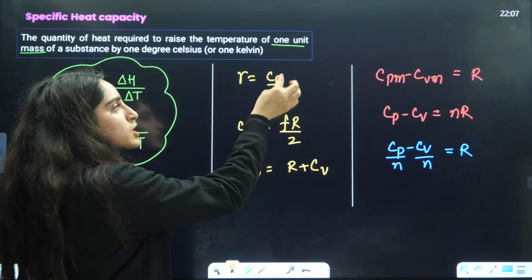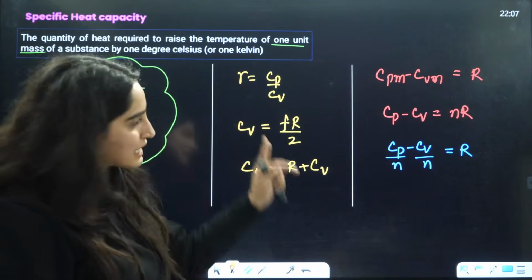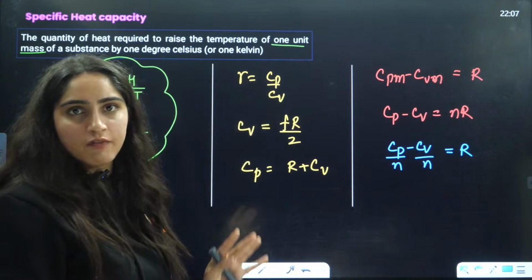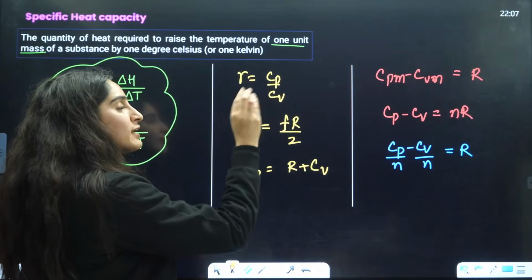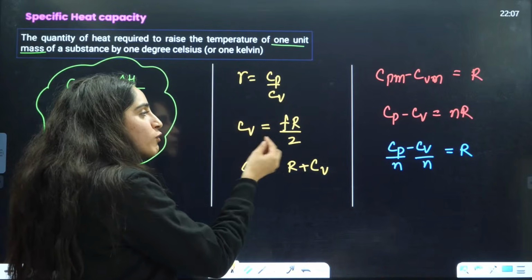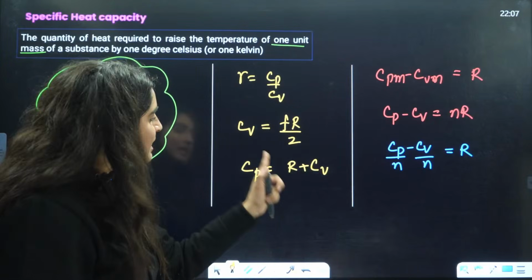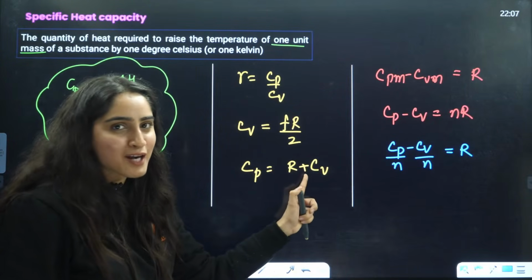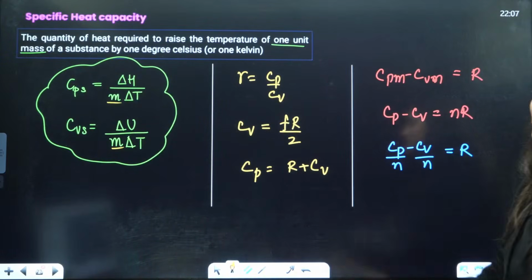Gamma is equal to Cp by Cv, that is the Poisson's ratio. Ma'am, how will you calculate Cp and Cv? Cv is equal to degree of freedom by 2, multiplied by R. Cp is equal to R plus Cv. Understood, guys? Cp is equal to R plus Cv.